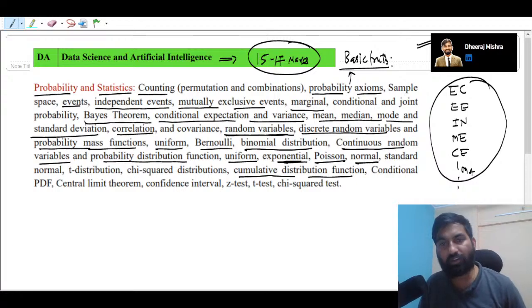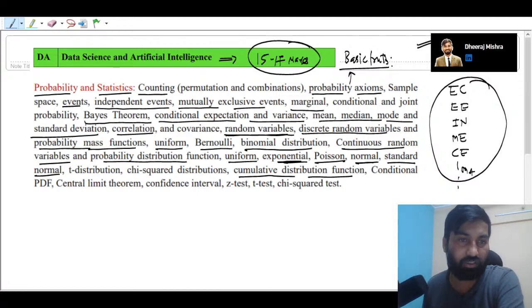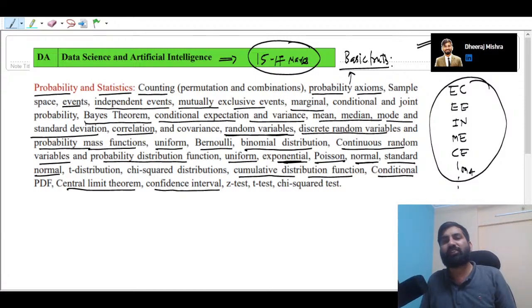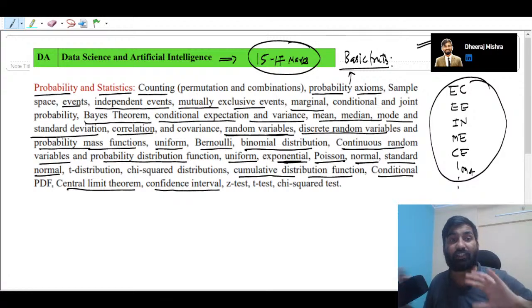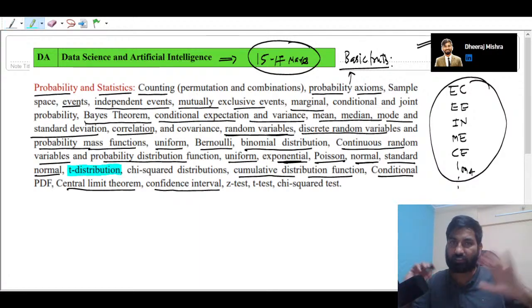The normal probability distribution is one of the very important distributions. Normal, standard normal: these are the topics given in the syllabus of all the branches. And cumulative distribution function, conditional PDF, central limit theorem, and confidence interval. So these topics are in all branches. And the topics which I did not mark, like the t distribution, are not given in other branches of engineering. Only GATE data science and AI people have to focus on them.